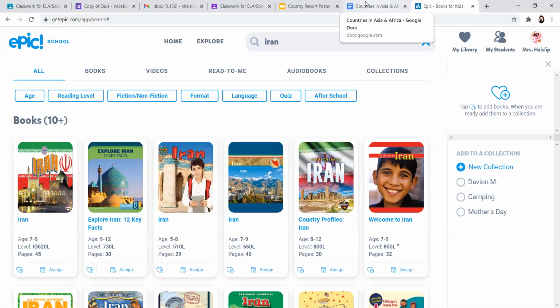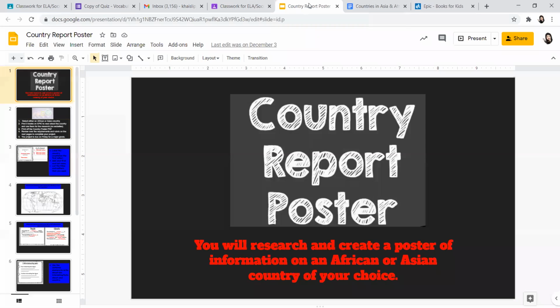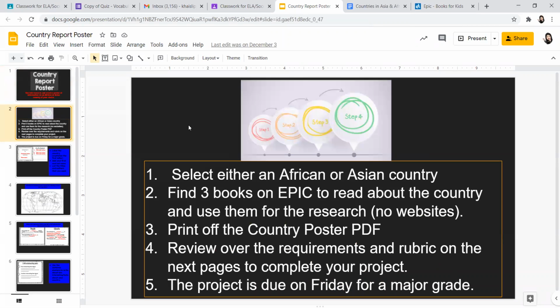I want actual books. 3 books that you read over the next day or two to learn more about the country of your choice. And again, you have so many countries to choose from. So you'll select an African or Asian country. You'll find 3 books on Epic to read. Again, I don't mind if you actually go to the library and pick out 3 books. That's more than fine. Just please notate what the books are.